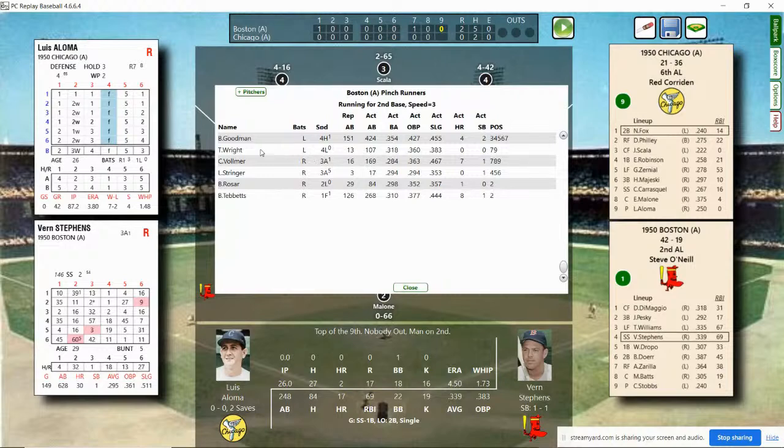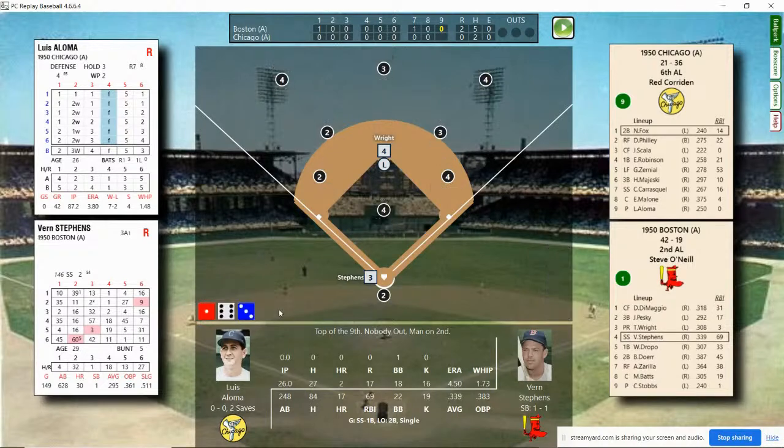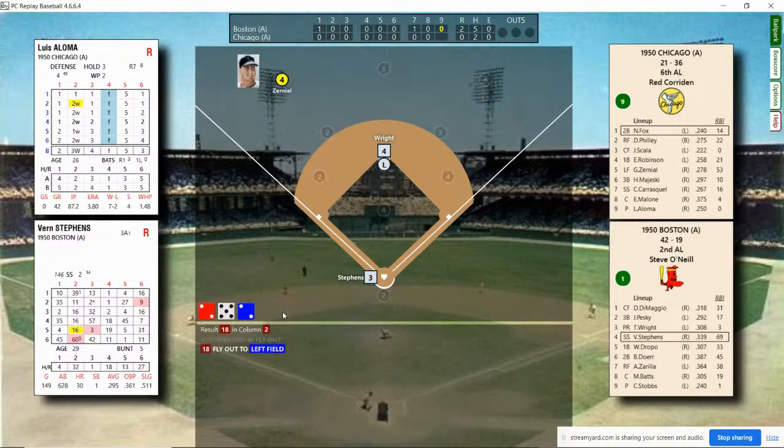Protecting Williams. I'm going to pinch run. The last thing I want to see is him get hurt running the bases in the 9th inning of a game. Vern Stevens stepping in. He's grounded to short, lined out, and singled. And he hits a fly ball that Zernial puts away for the out. 1 out, man on second.